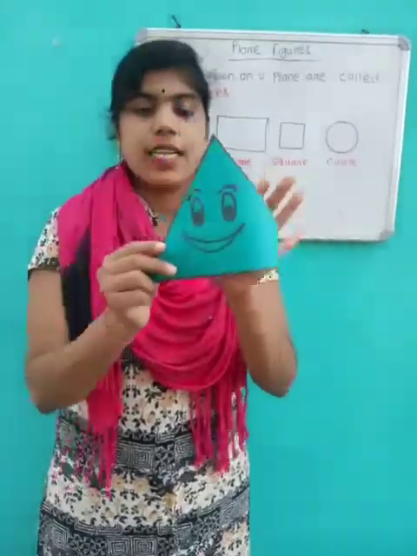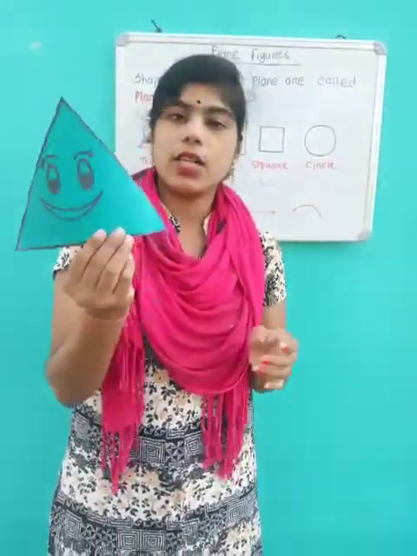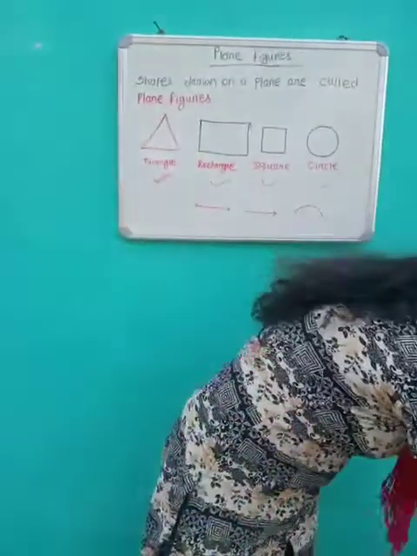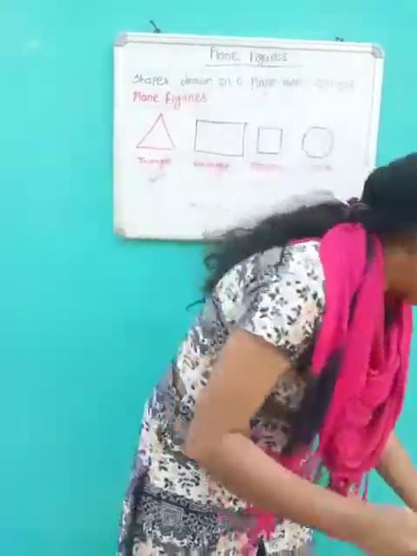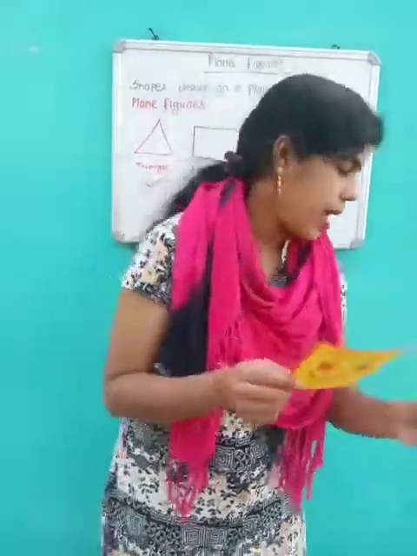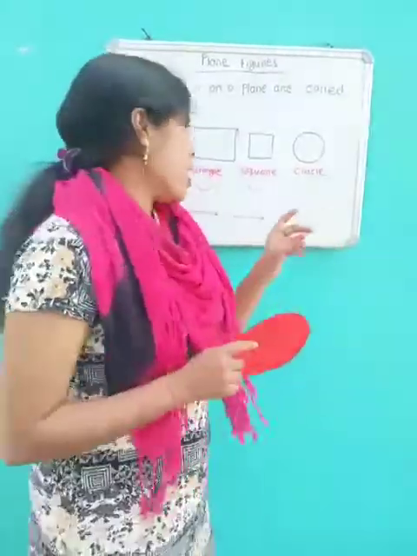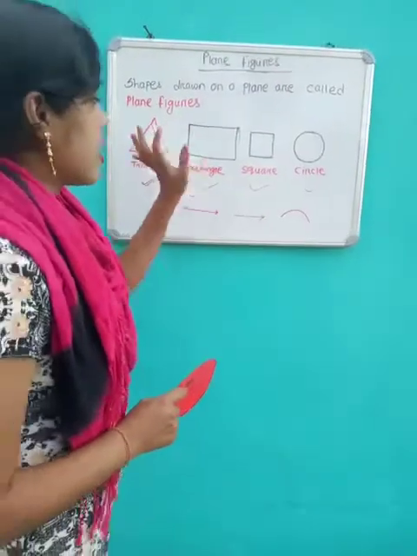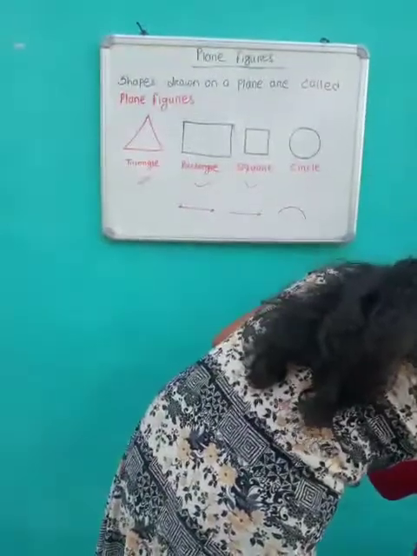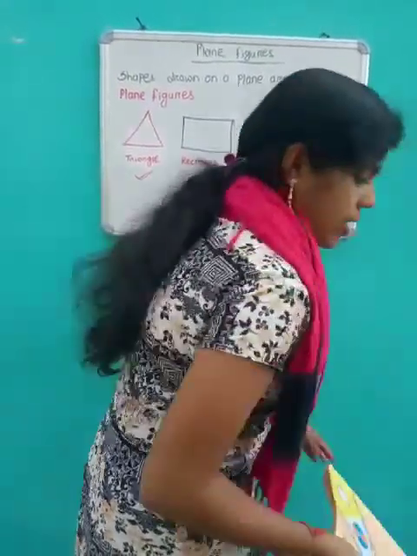This is a triangle and it is also a plane figure. Next, this is a rectangle and it is also a plane figure. This is a square and it is also a plane figure. This is a circle. The triangle, rectangle, square and circle are plane figures.